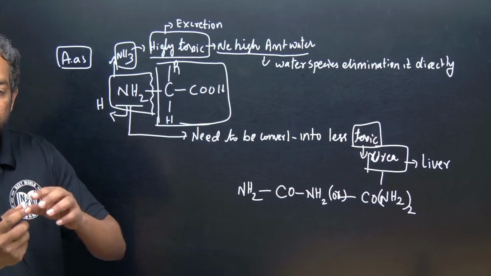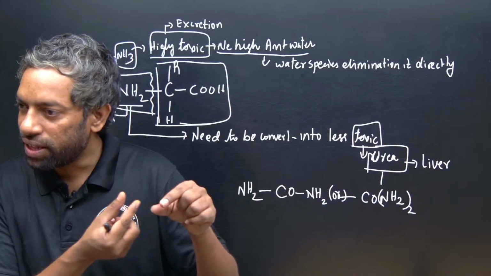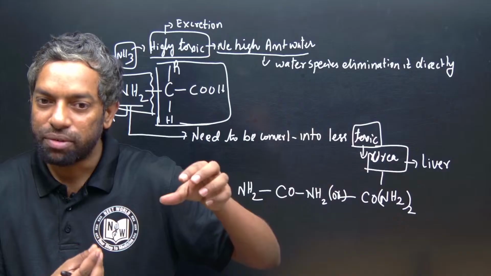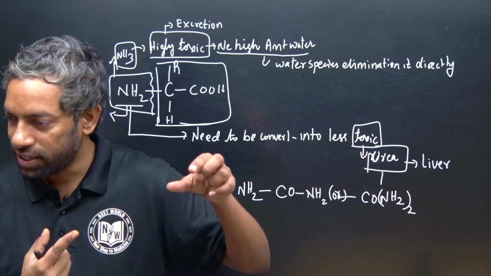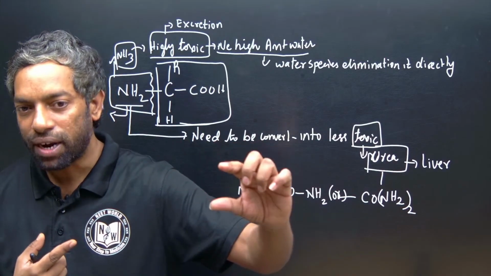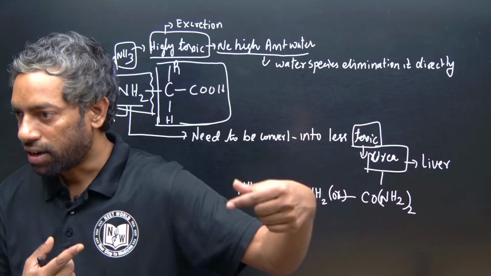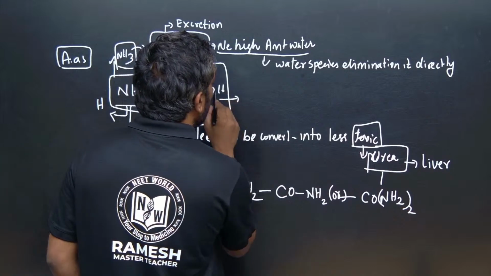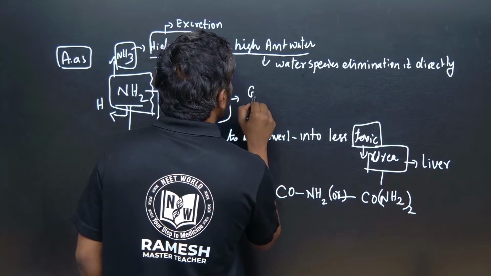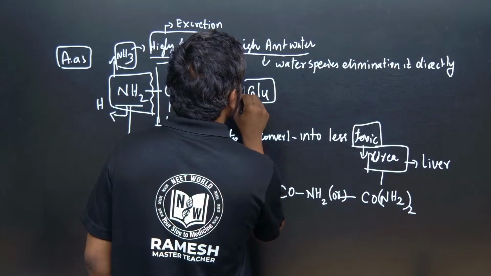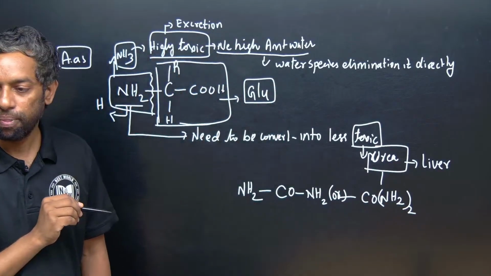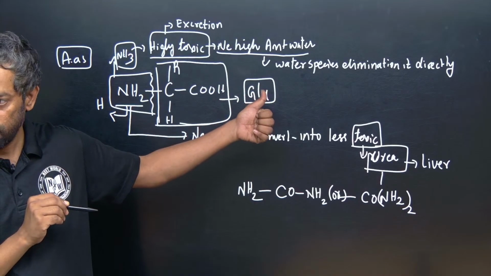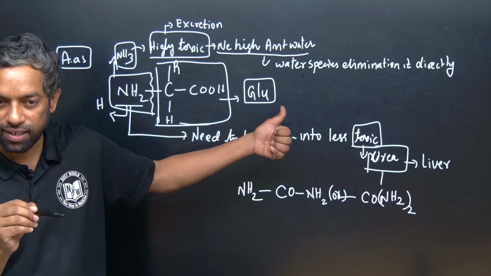When any material breaks down, some part is waste and does not generate energy, and some part can be turned into energy. The carboxylic group turns into glucose.